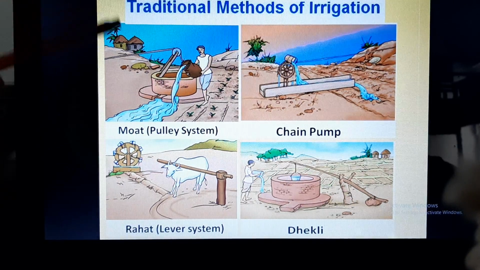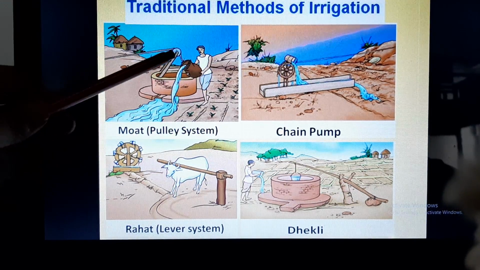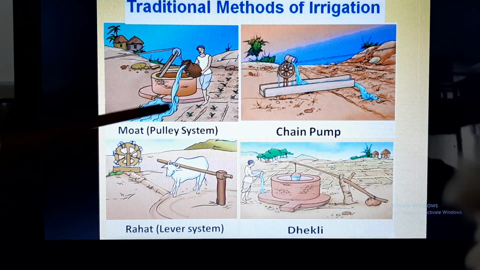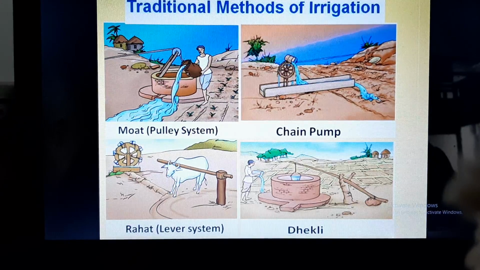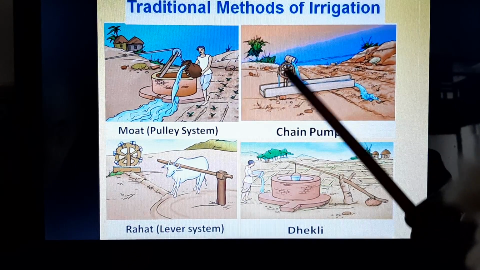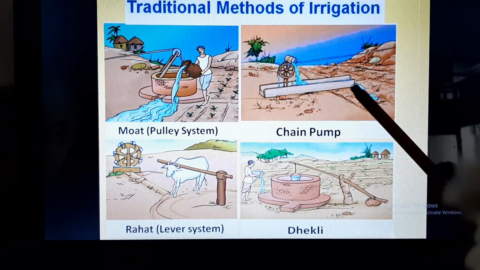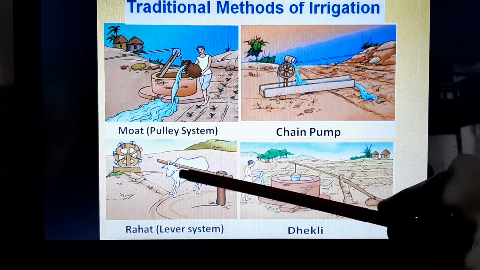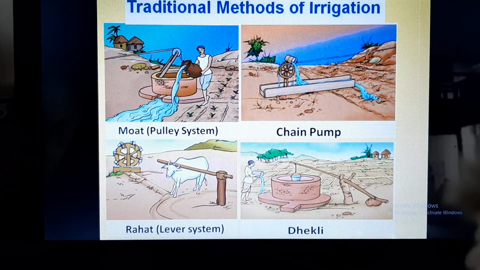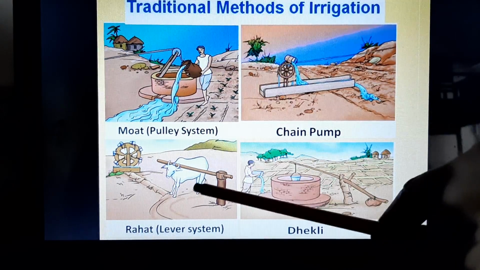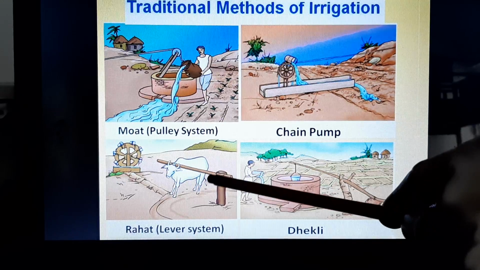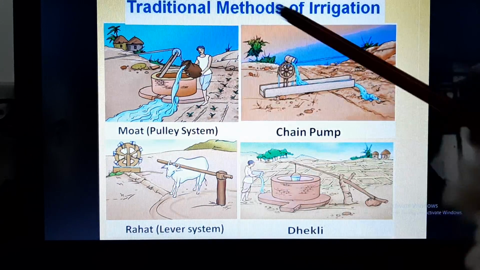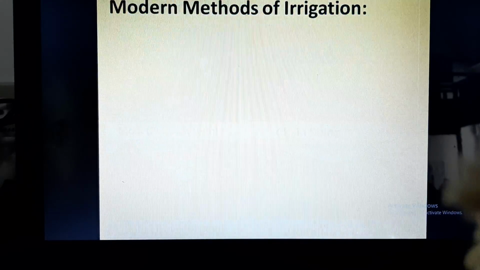Here what is happening? The moat or pulley system is there. Using this pulley, the water is pulled out from the well. This is the chain pump. Here the chain is used and water is pumped. Here is the rahat or lever system, this is the lever. Animals take it around, and by using this lever system, water comes out from the source. And this is Dekli.